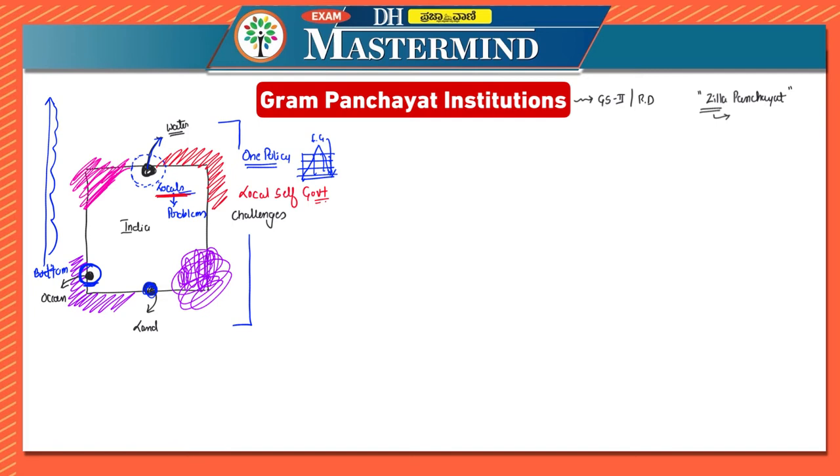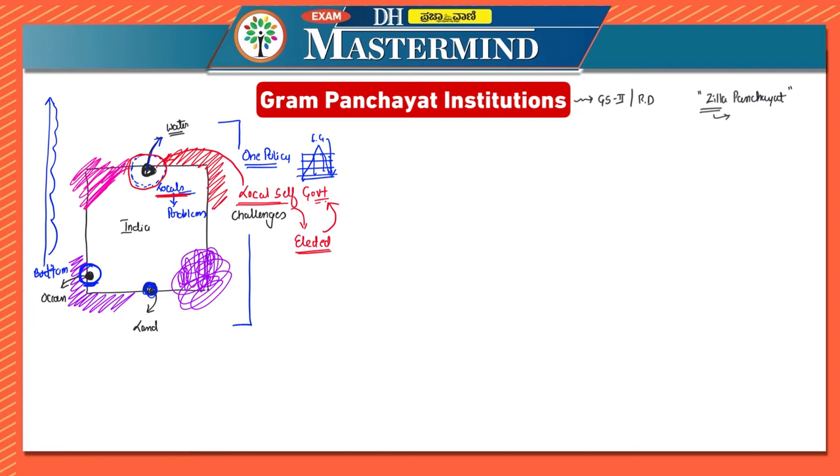Okay, this local self-government itself is a management system which will manage all the local issues, all the local affairs, all the local issues they'll be managing. And the people who will manage that will also be elected locally. So the local people will elect the people who will manage the challenges in the local vicinity.